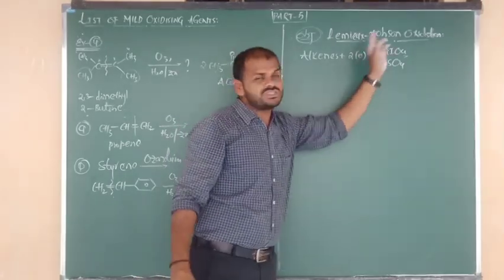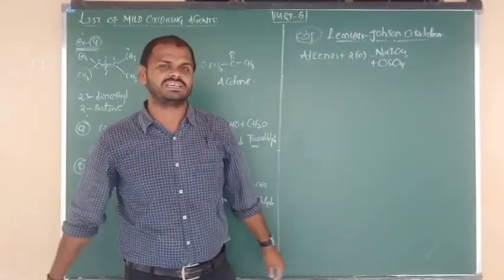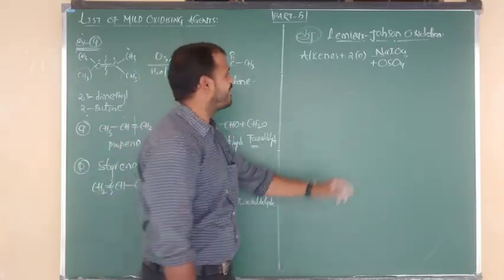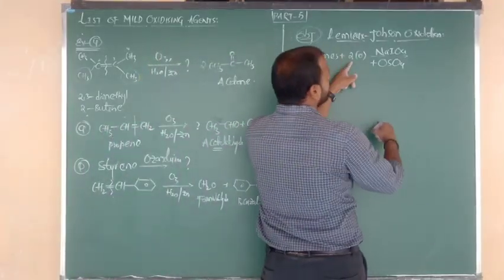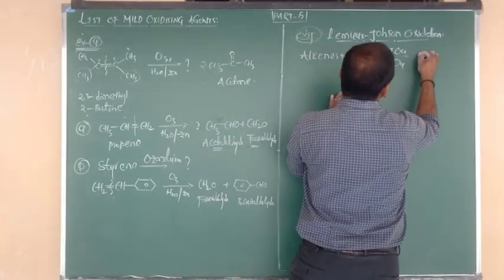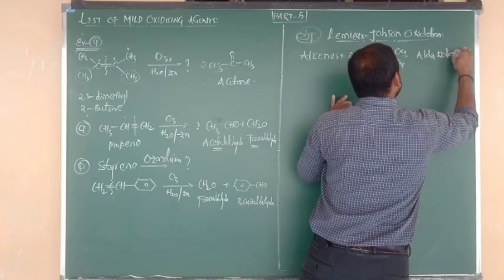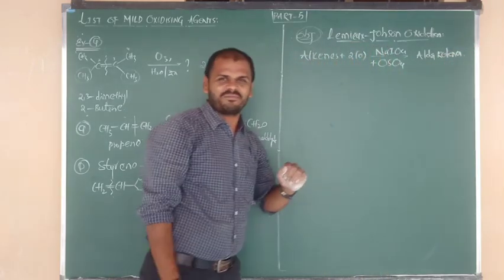So the overall mixture is known as Lemieux Johnson oxidizing agent. Now, alkenes upon oxidation by using Lemieux Johnson reagent definitely change into aldehydes and ketones, same as ozonolysis products.